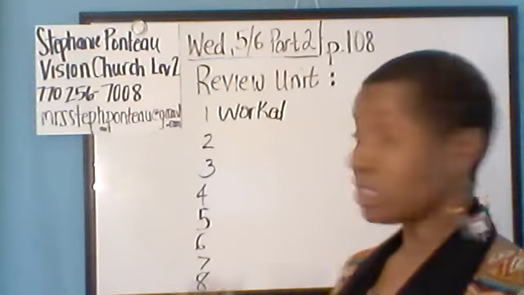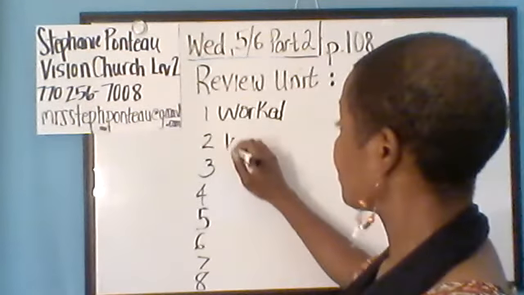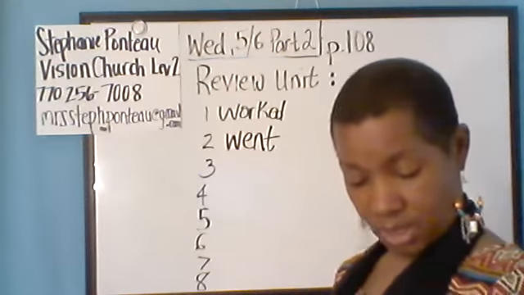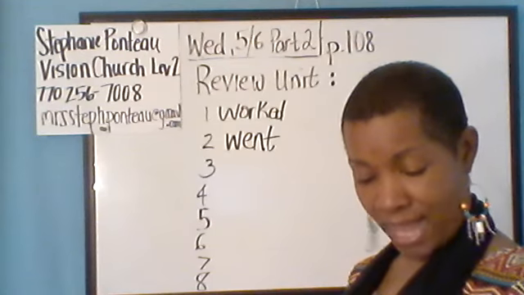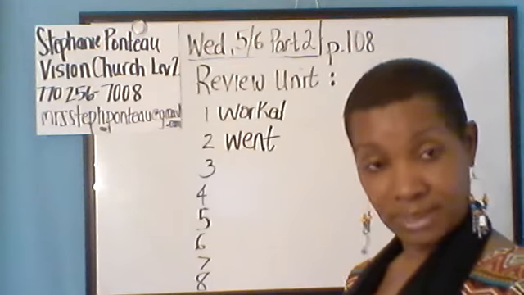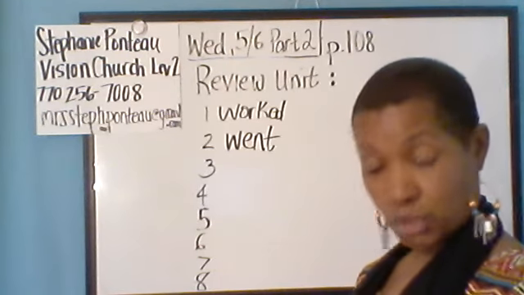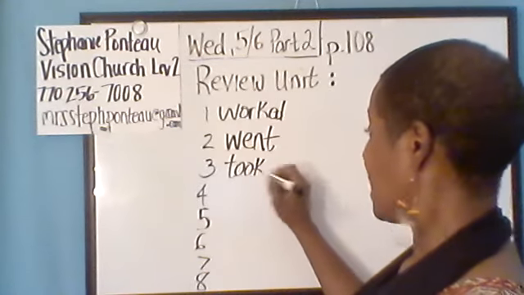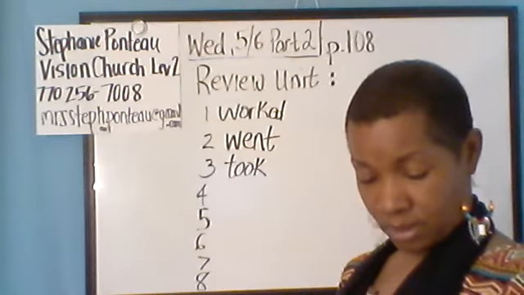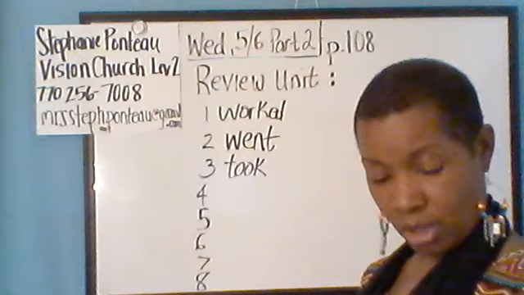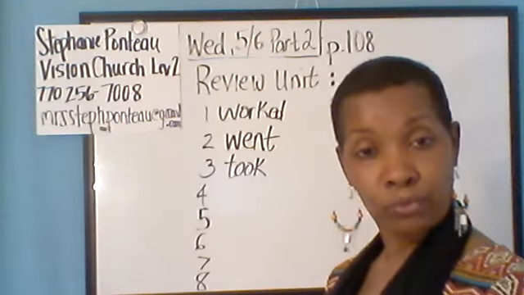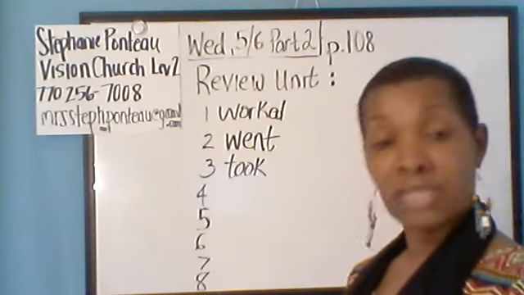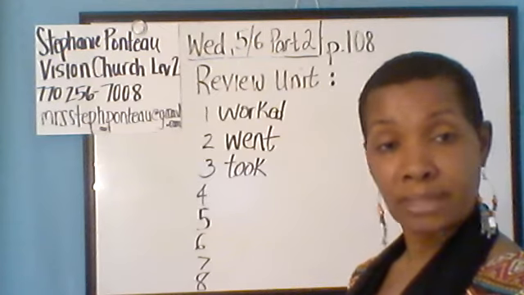First, she went, which is the past of go. She went to the supply room at 8 a.m. Next, she took, which is the past of take, she took her cart to the 3rd floor. Then she made the beds.